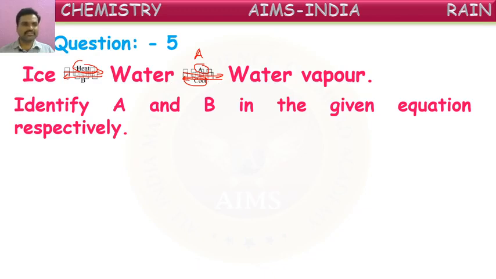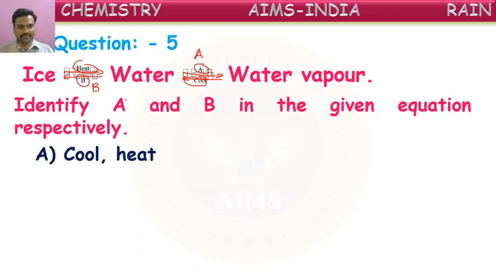Water on doing something is mentioned as B. On doing B here, water converts into ice form. What are these A and B respectively? They are asking what those processes are, either cooling or heating. Let us see the options here.